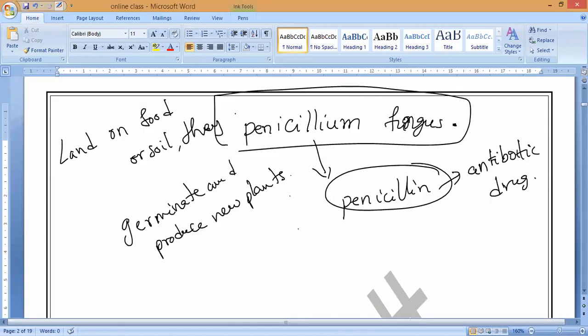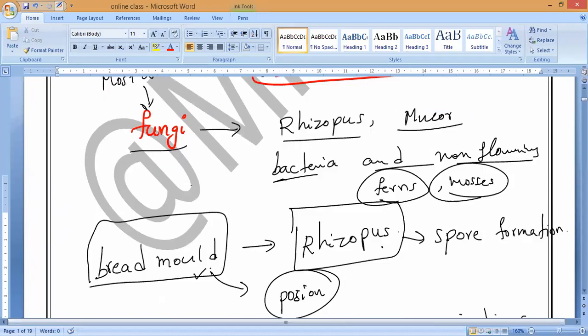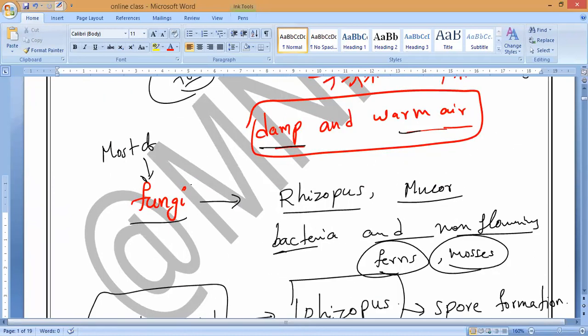Clear? Examples. What are the examples, guys? You can write all the examples: Penicillium fungus, Rhizopus fungus, and what else? Some bacteria, unicellular bacteria, as well as Mucor, and the non-flowering plants that are multicellular organisms called ferns and mosses. That is what you have to write as examples.